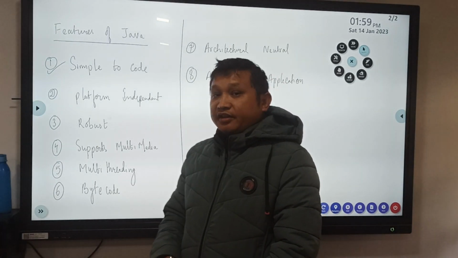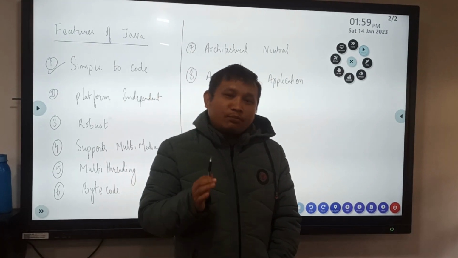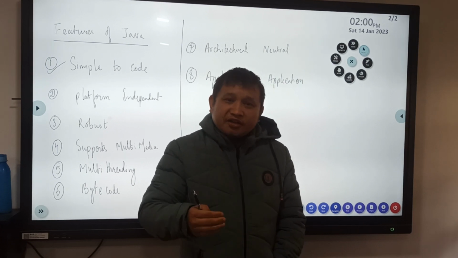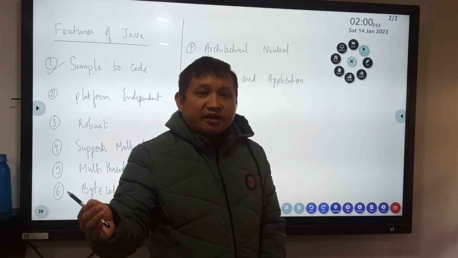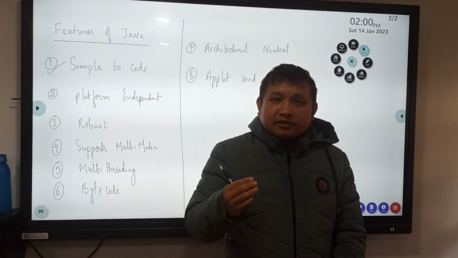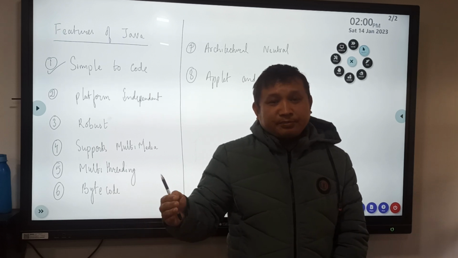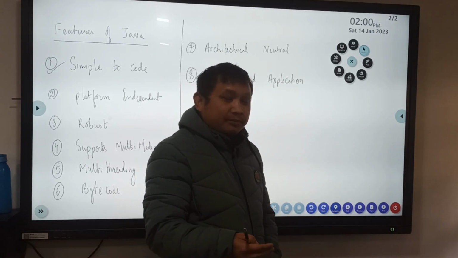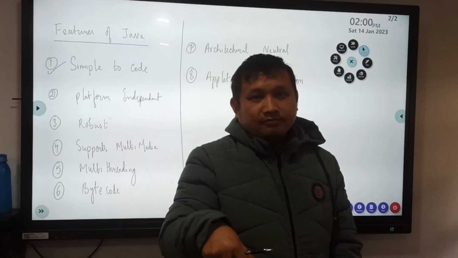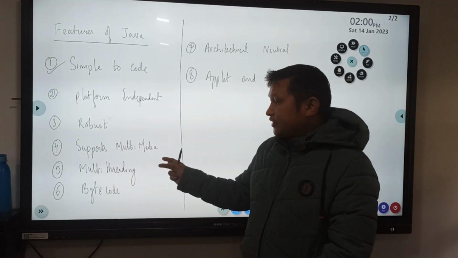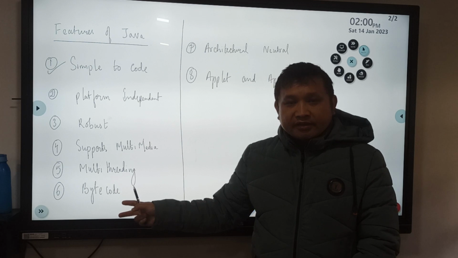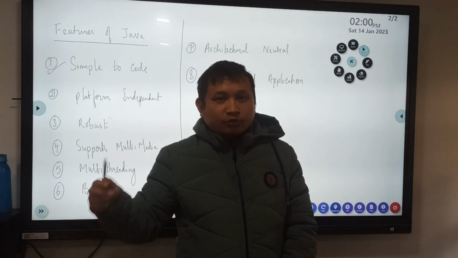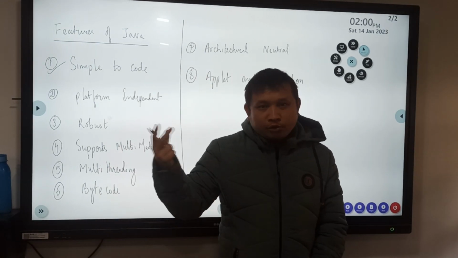Next is multi-threading. Now, what does multi-threading mean? Multi-threading means running several programs concurrently. That means two or more programs can be run at a time, right? So Java has the feature of multi-threading, which is also known as threading. We will do it later.